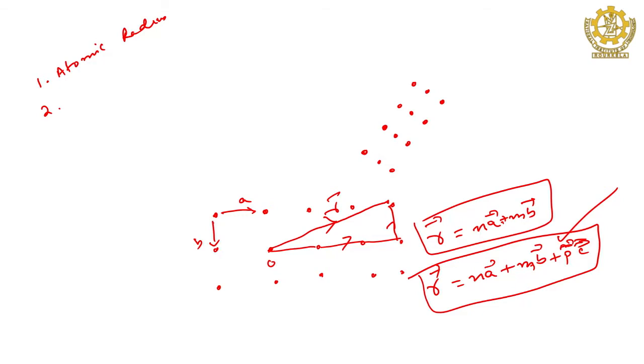Atomic radius. So, what is atomic radius? If there is a crystal, there must be atomic radius, because atoms are involved there. Then what is that atomic radius?